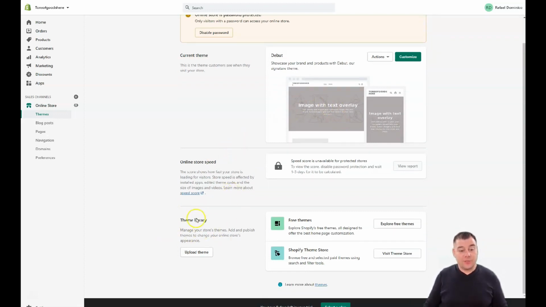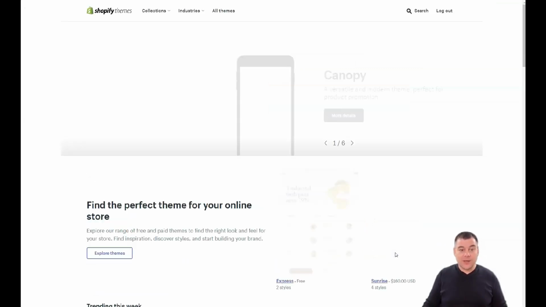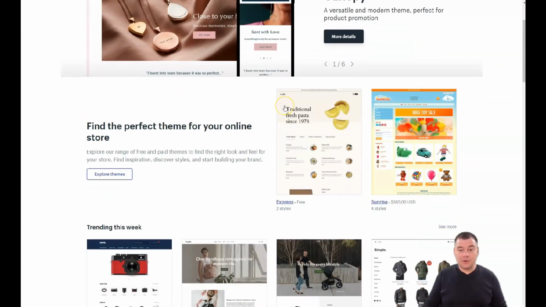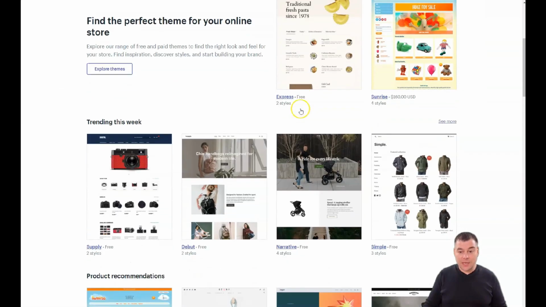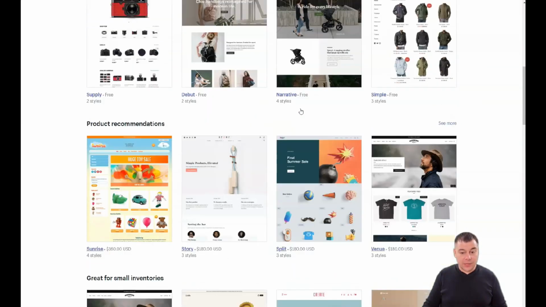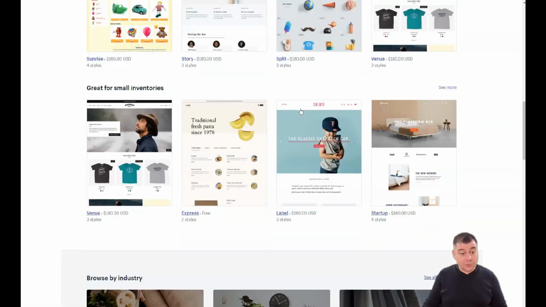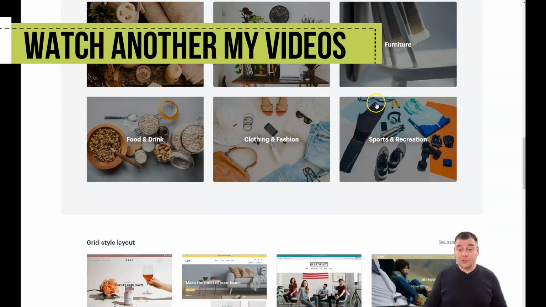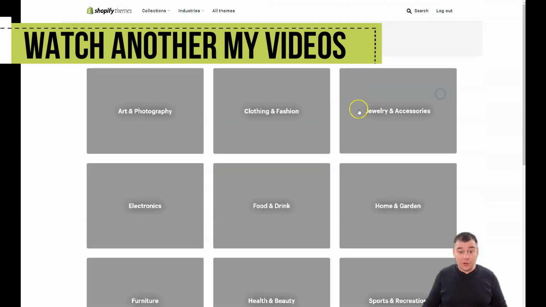Okay, there's this theme library, and you can discover a lot of free themes that you can use to build your own shop. For example, the Shopify theme store, let's visit it for a second, and I will show you that a lot of things are pre-made here, and a lot of things really look beautiful and professional. A lot of industry types. See all industries.